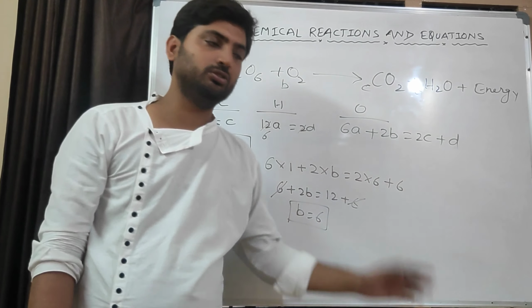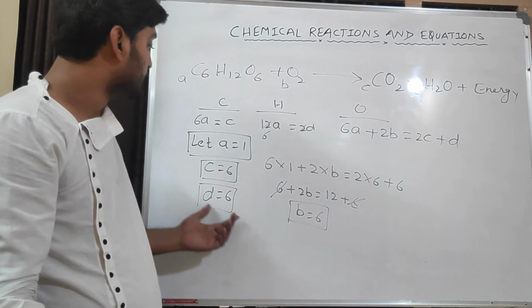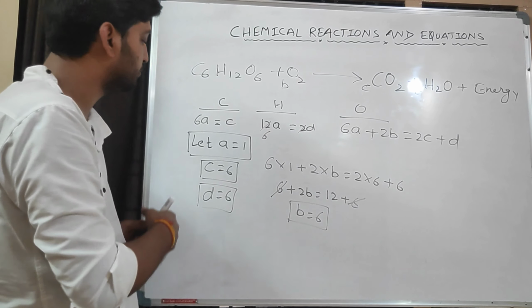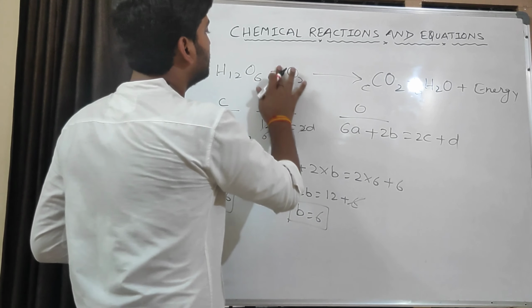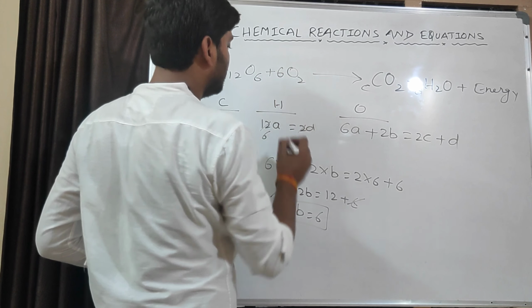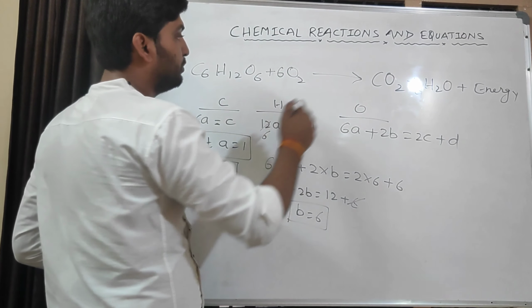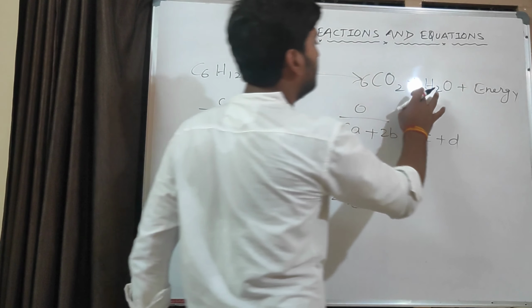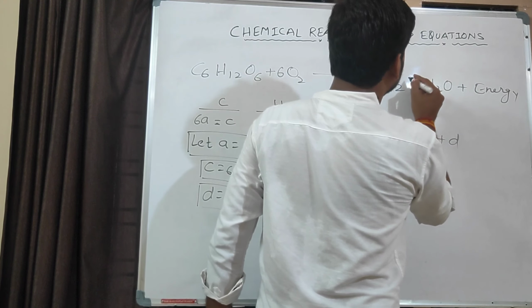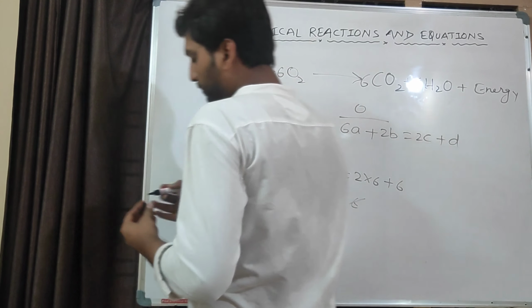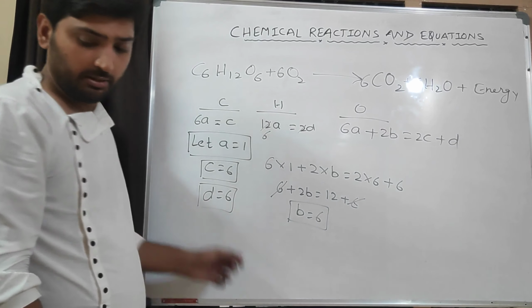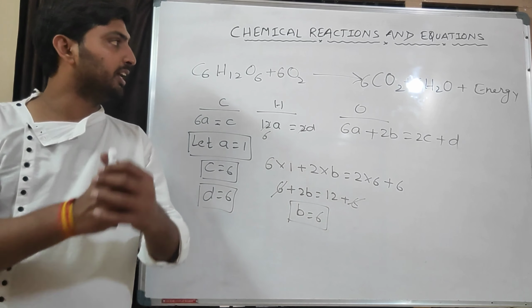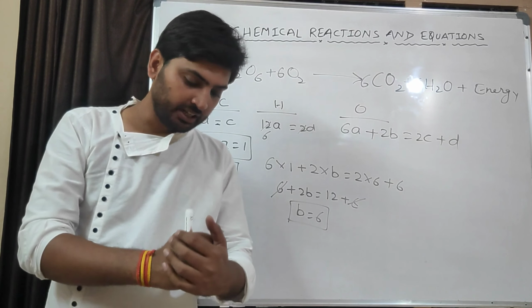This is mathematics. You know this. Very simple. So we will put these values in place of A, we will put 1, nothing because it is 1. In place of B we will put 6. In place of C we will put 6 because we got 6. In place of D we will also put 6. Now check, this reaction is balanced. C6H12O6 plus 6O2 give rise to 6CO2 plus 6H2O plus lot of energy.